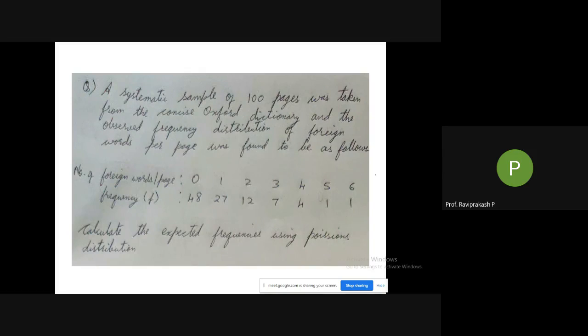And keep that, and that ends your problem. So do it fast. As and when you calculate summation f or summation fx, just let me know. Summation f, summation fx, x bar, and lambda.